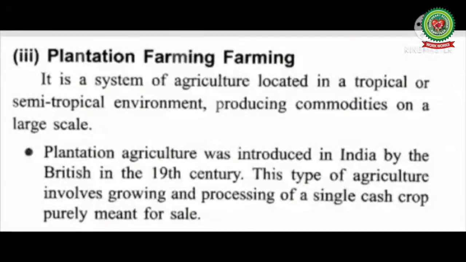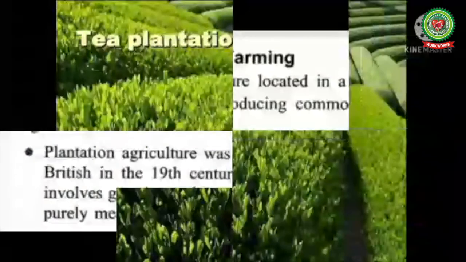Next type of farming is, come back to the reading, that is plantation farming. It is a system of agriculture located in a tropical or semi tropical environment, producing commodities on a large scale. Plantation agriculture was introduced in India by British in the 19th century. This type of agriculture involves growing and processing of a single cash crop purely meant for sale.